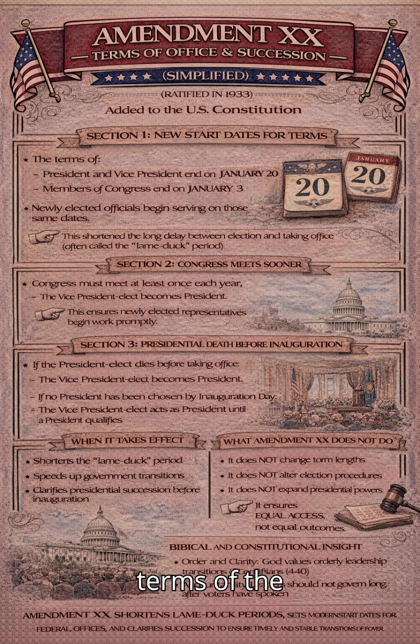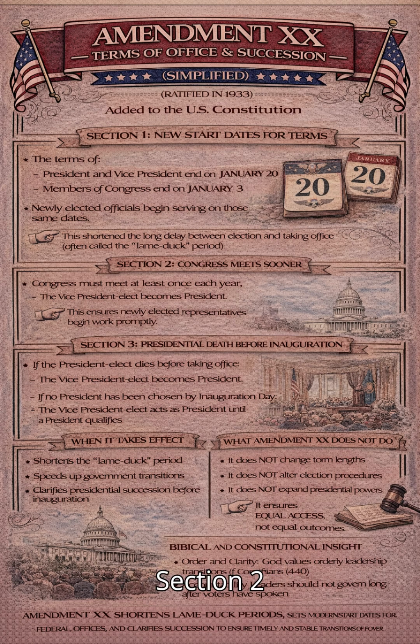The terms of the President and Vice President end on January 20th. Members of Congress end on January 3rd. Newly elected officials begin serving on those same dates. This shortened the long delay between election and taking office, often called the lame duck period.